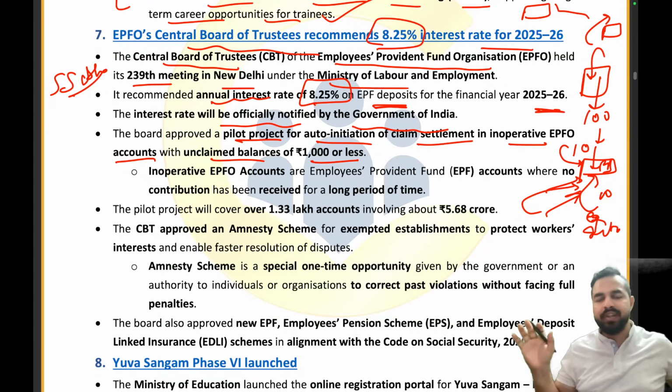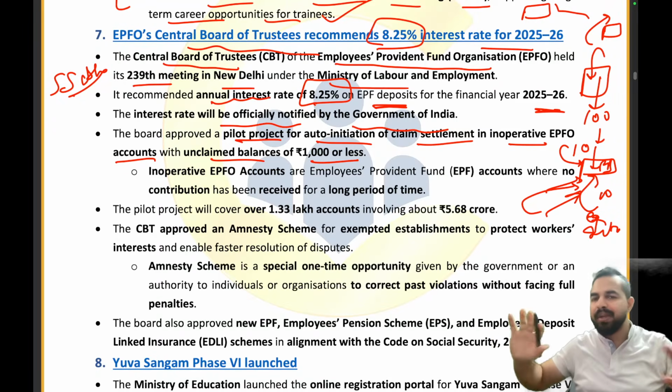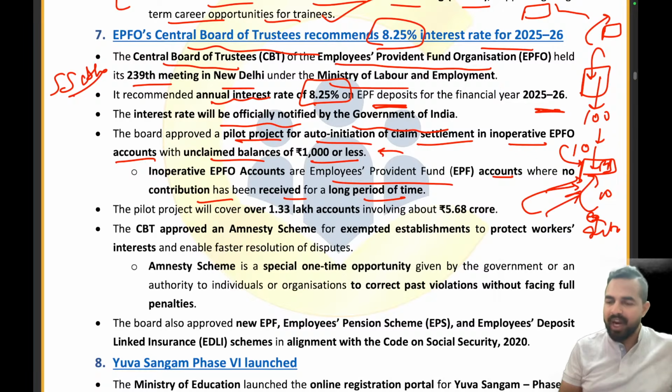So that we have already seen that now there is no more liability on us for these accounts, and now we are focusing on the remaining accounts, right? So these inoperative EPFO accounts, or employees provident fund accounts, where no contribution has been received for a longer period of time, the amount where 1000 or less, we will be working on that. We will be helping with the auto initiation of claim settlement for these accounts. The pilot project will cover over 1.33 lakh accounts involving 5.68 crores.